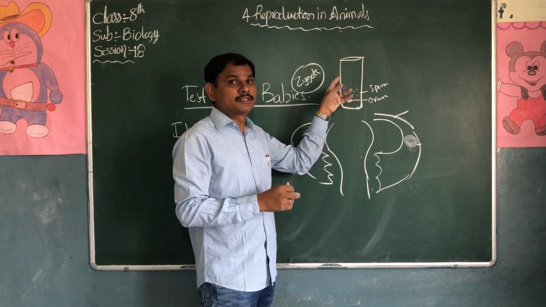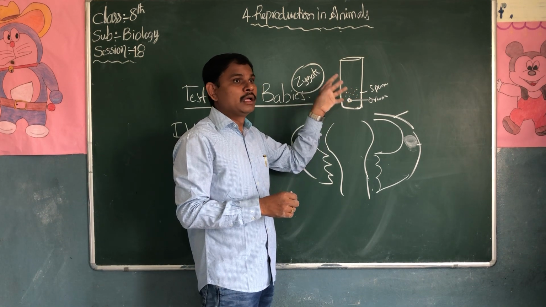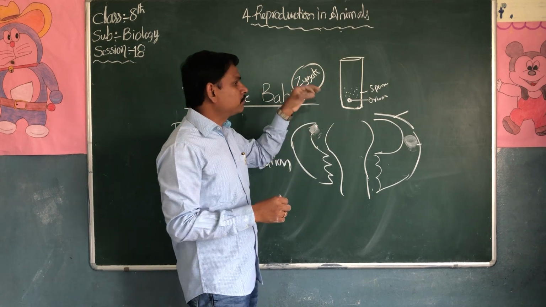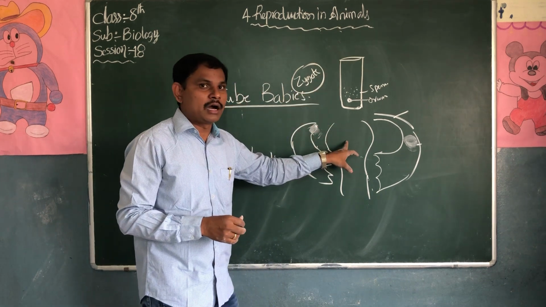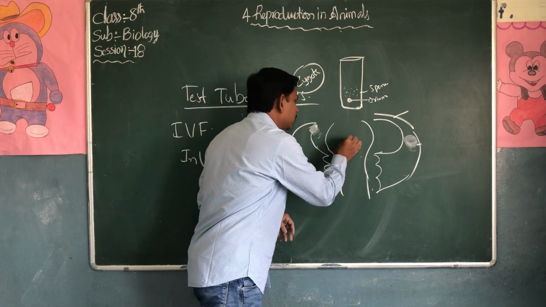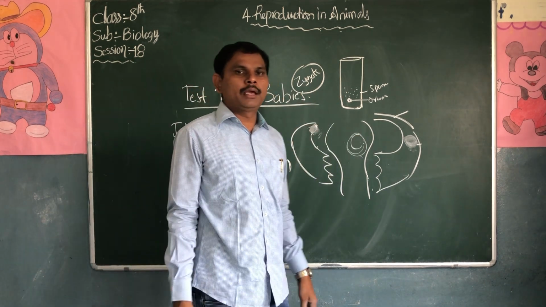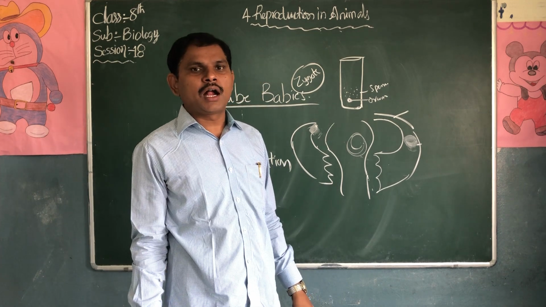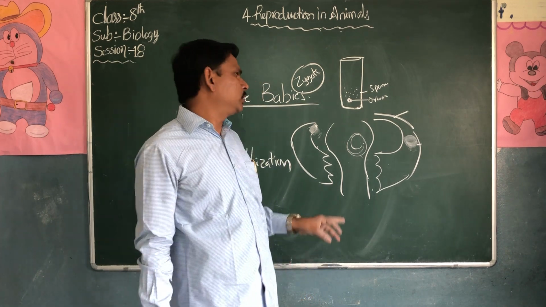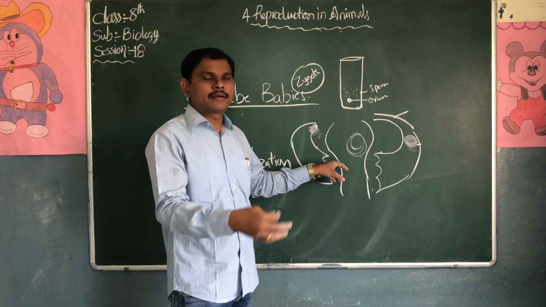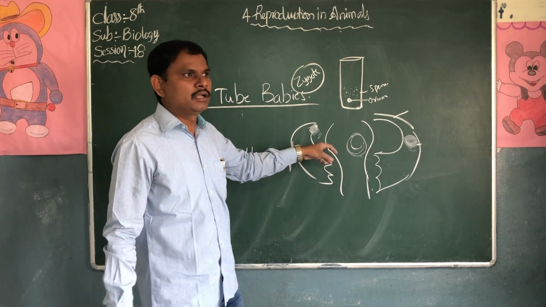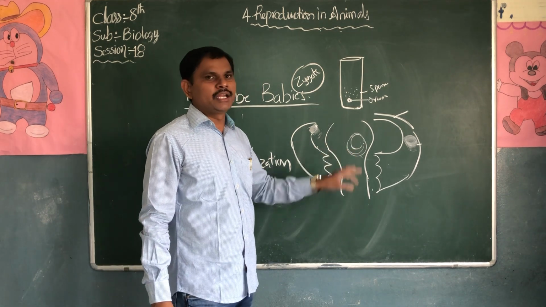Once the zygote develops into an embryo, they simply place it into the uterus wall. The baby again starts growing in the uterus, and the pregnancy period will start again, 9 months or 280 days.